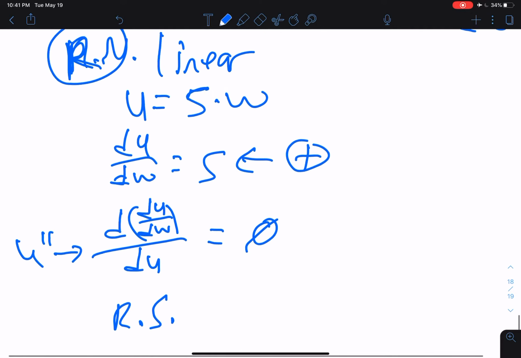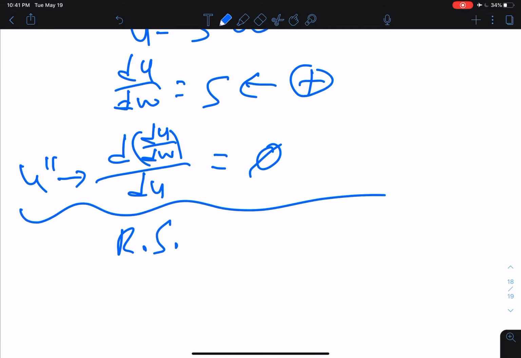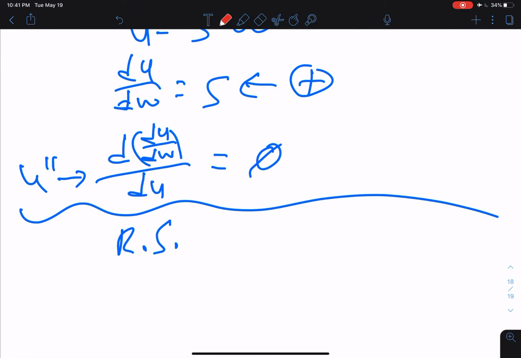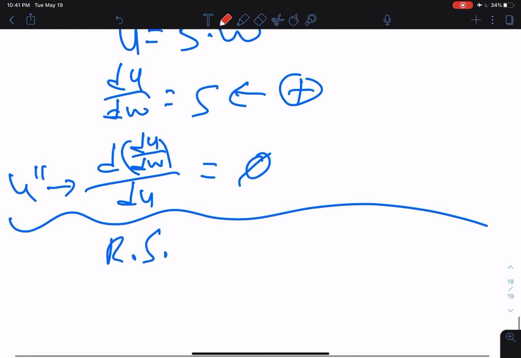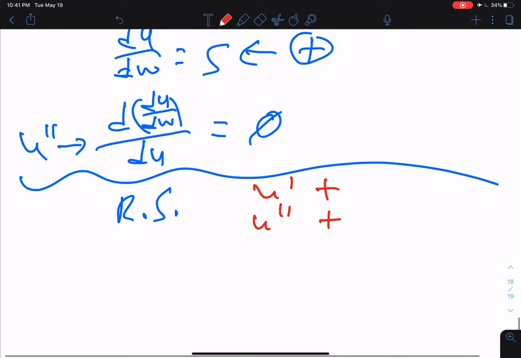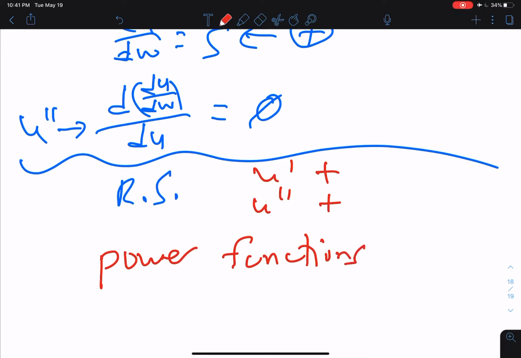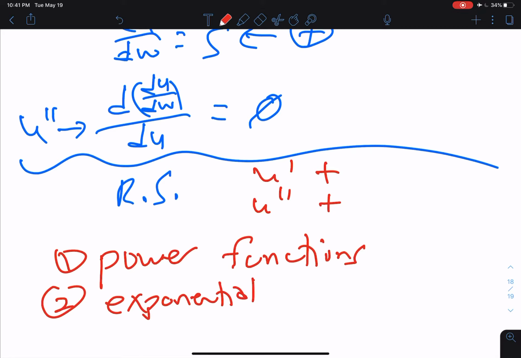For a risk-seeking investor, what type of functions could we use to specify their utility of wealth functions? Well, we need something with a positive first derivative and a positive second derivative. So what we could use here are power functions. And we could also use exponential functions.